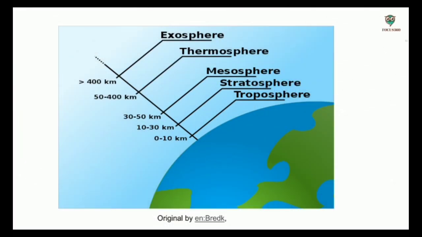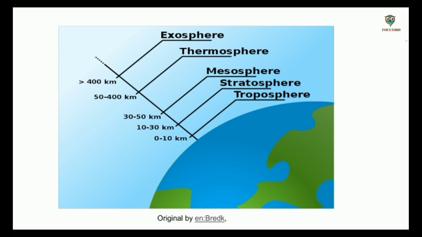In this image, you can see different layers of atmosphere: troposphere, stratosphere, mesosphere, thermosphere and exosphere. Troposphere starts at the Earth's surface. It is the lowest part of atmosphere. All weather changes occur in this layer of atmosphere. The height at which the temperature stops decreasing is called tropopause.